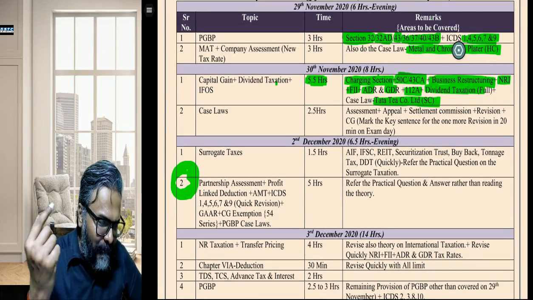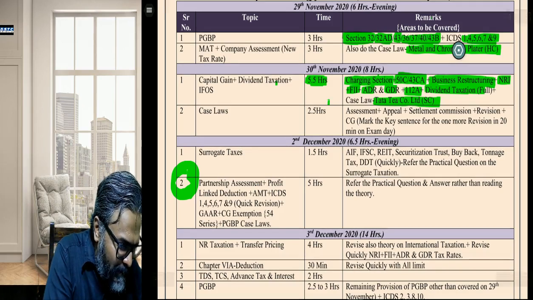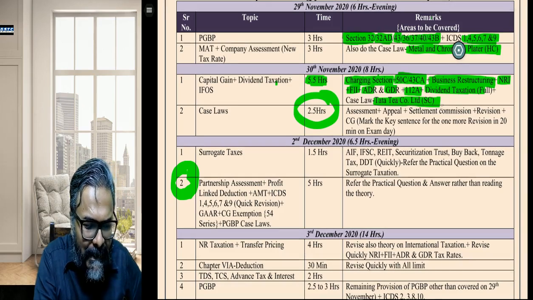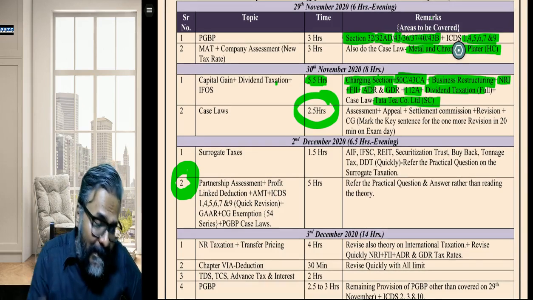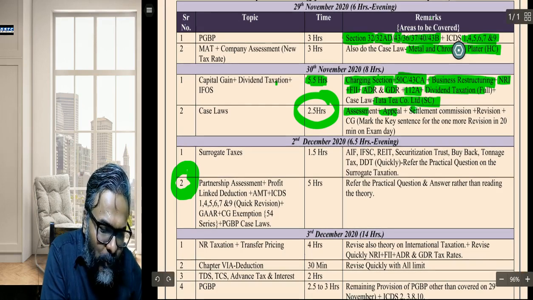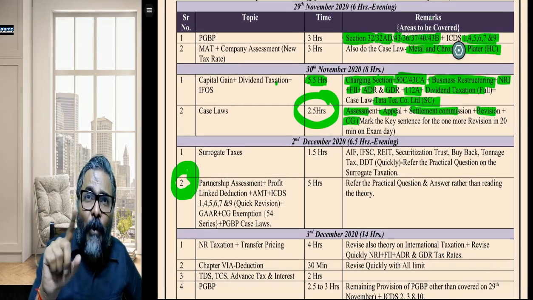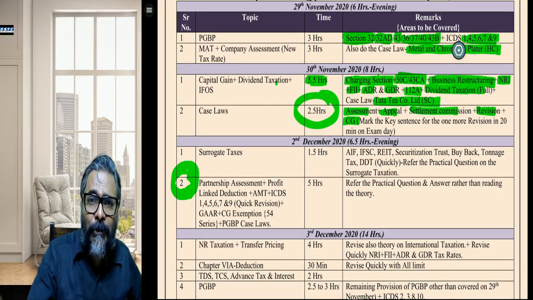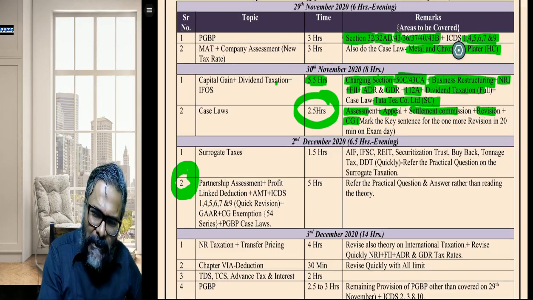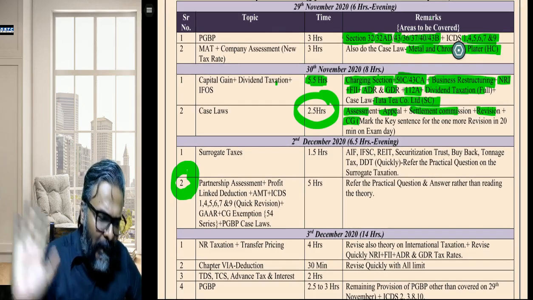Students, after that, can you see point number 2? Case laws, 2.5 hours. And in 2.5 hours, case laws: assessment plus appeal plus settlement commission plus revision plus the capital gains. So all the case laws of this topic, students, that is why I want you to revise it, plus capital gains. And students, you are aware that there are new case laws also. I think 10 case laws which ICAI recently has given. If possible, students, do those case laws also, because they have much to do with the assessment and the appeals.